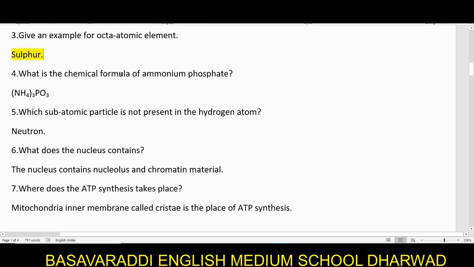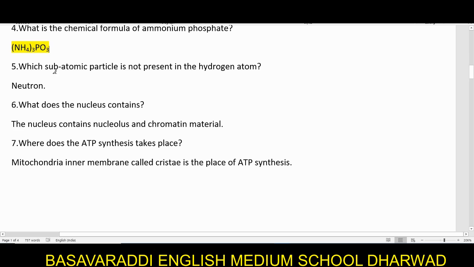What is the chemical formula of ammonium phosphate? Ammonium means NH4. Phosphate means PO4. So the chemical formula for ammonium phosphate is (NH4)3PO4.